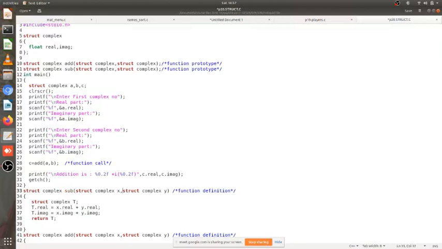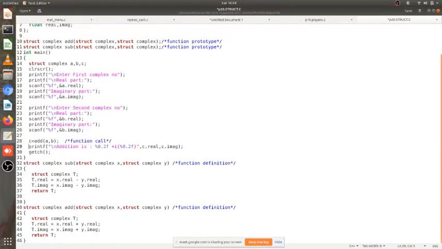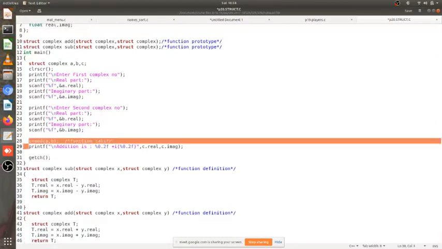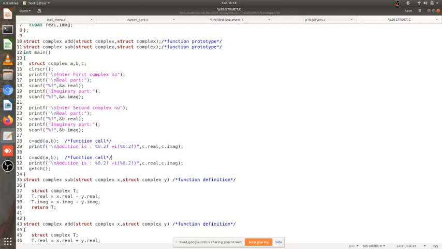Then struct complex x, struct complex y, function definition. The only difference in the addition and subtraction of complex numbers is that the real part is subtracted from the real part, the imaginary part is subtracted from the imaginary part, and then we return t. So exactly the same code. After I have called the add function here, I can again call the subtract function. So it is not difficult to make use of existing code to code another thing. We will be doing the function call and then printing the result.